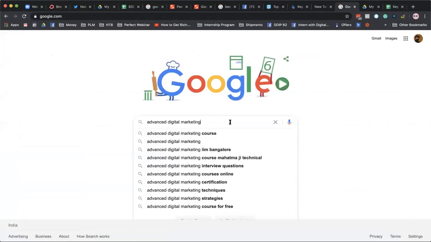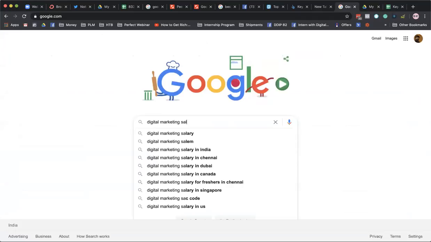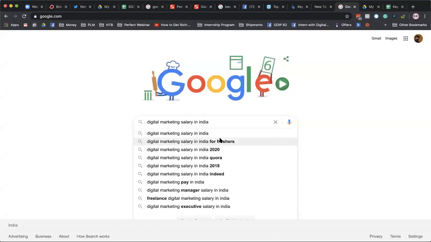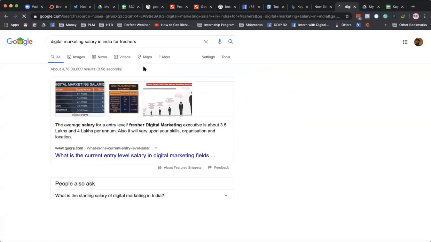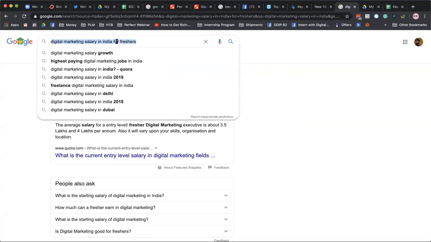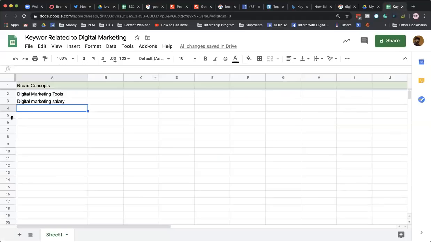If you go ahead and search for, let's say, digital marketing salary, you can see salary in India, in Chennai, in Dubai, let's say in India, and then I can find out even longer keywords. India for freshers, that's one long tail keyword. So you think I can write an article about digital marketing salary in India for freshers and you think I will start getting traffic? Yes. So digital marketing careers, digital marketing training.